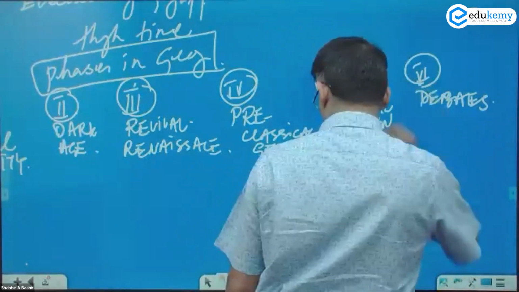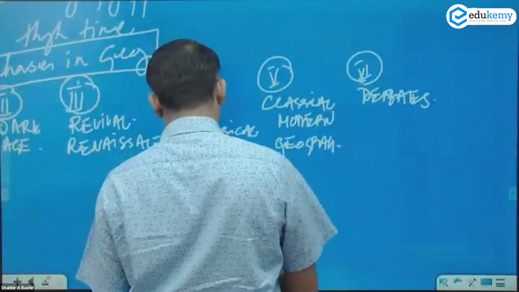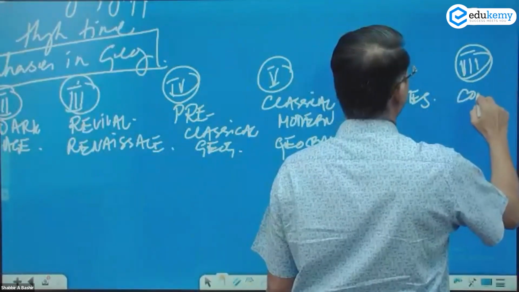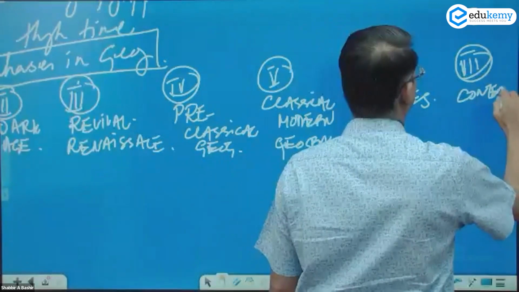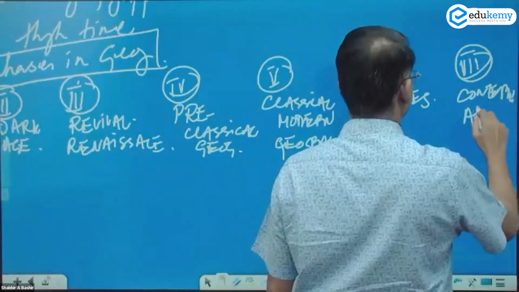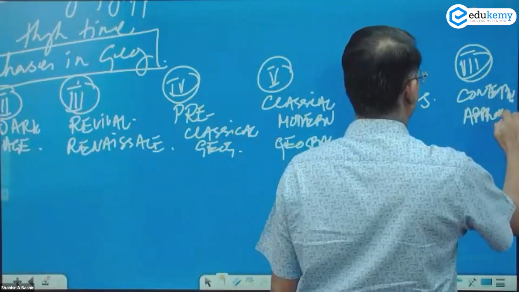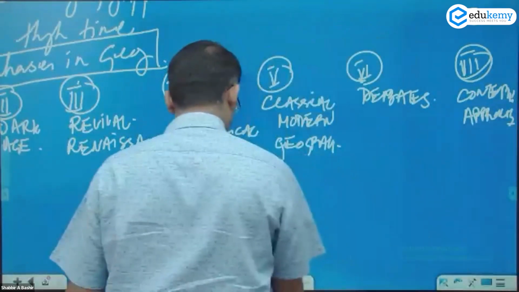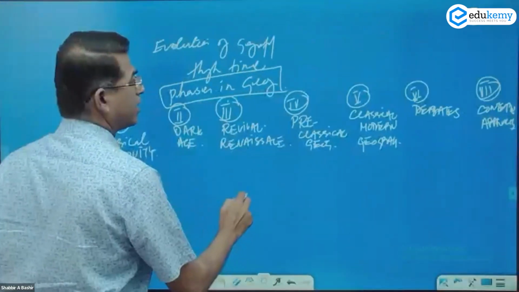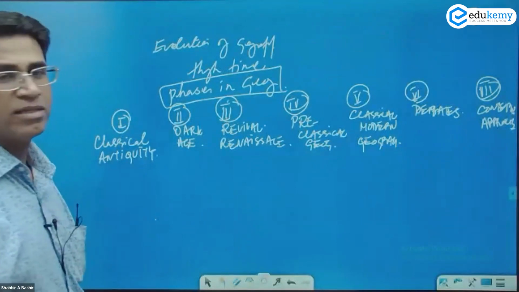And then we have the contemporary approaches. Okay? Broadly, these are your 7.